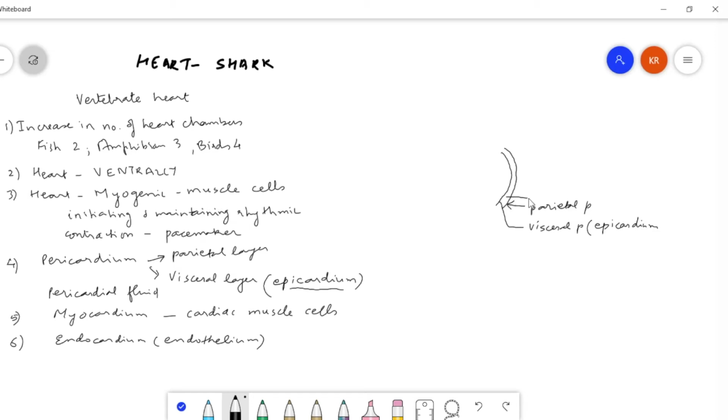There is a fluid here, and this fluid we call pericardial fluid. Then it is followed by a thick layer of myocardium. And this layer is called endocardium.